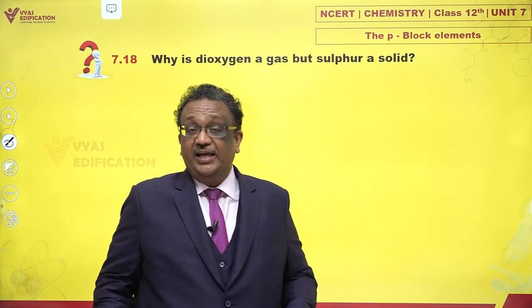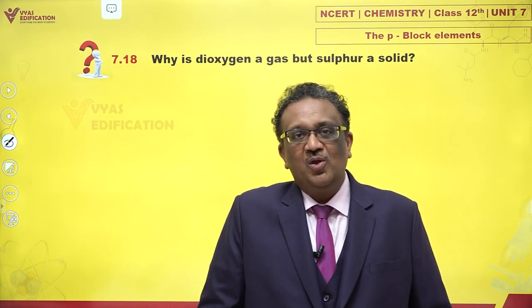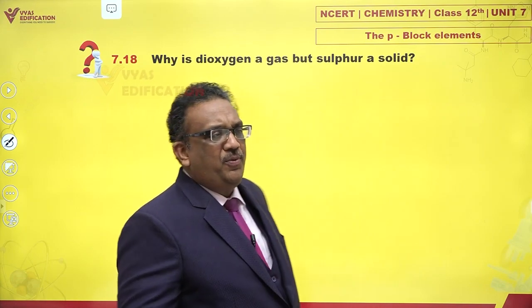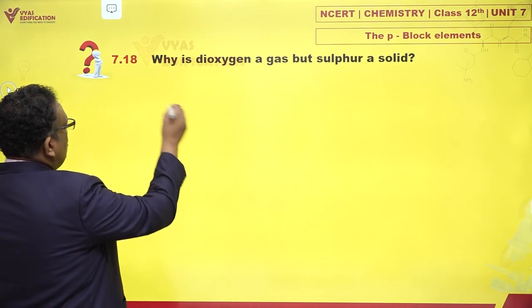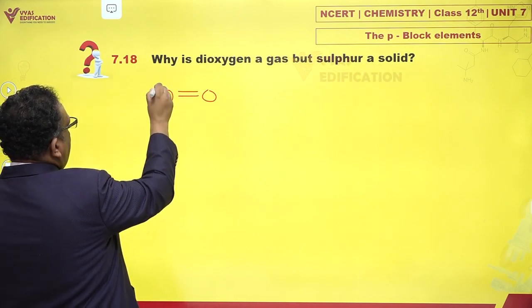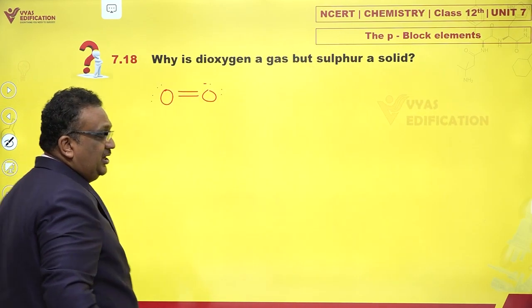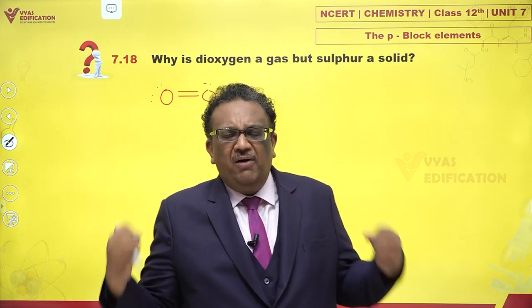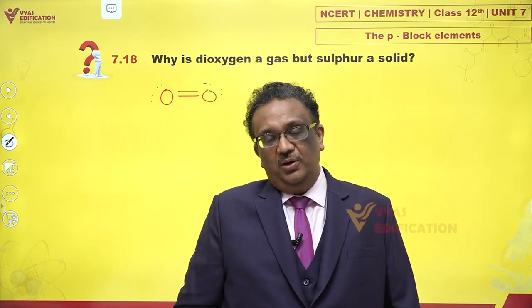Why is dioxygen a gas but sulphur a solid? Well, this has to do with a very unique property of oxygen. Oxygen belongs to the second period, and that means oxygen forms a very stable pi bond with another oxygen atom. O double bond O is a powerful, stable and a very happy bond.